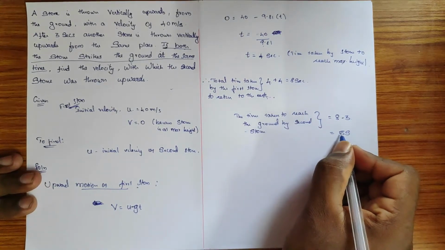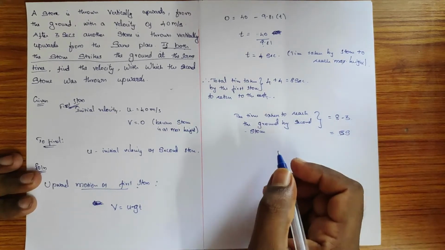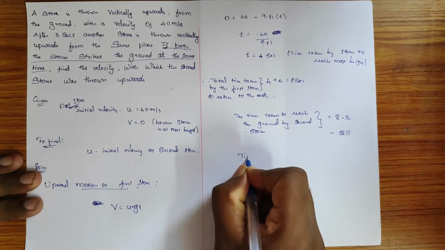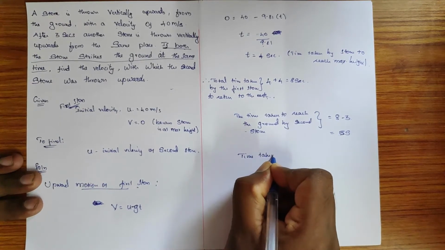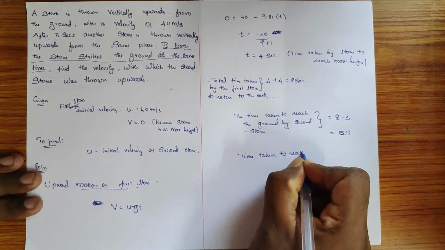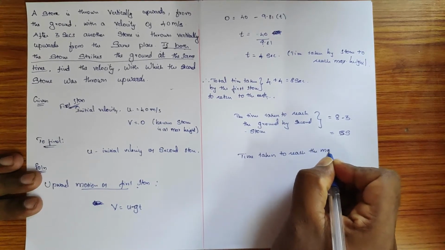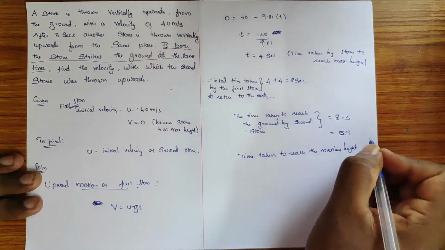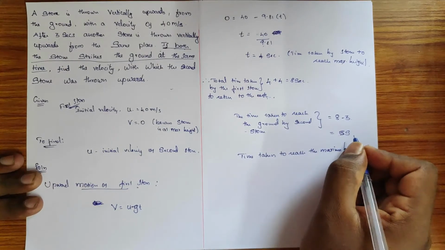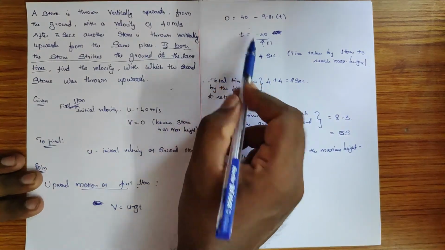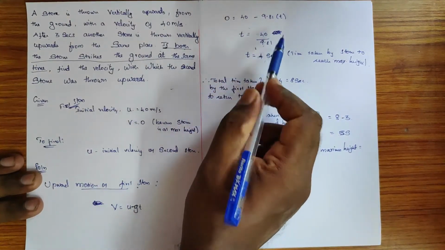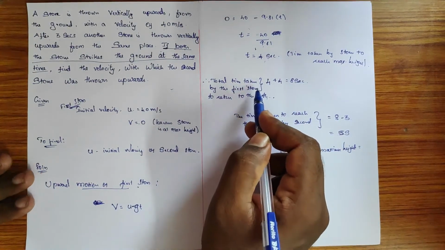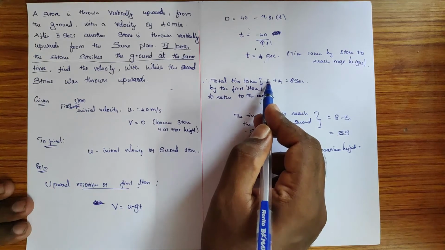So if that is the full time taken by the second stone, then the time taken to reach the maximum height will be half of it. We have identified for the first stone the time taken to reach the maximum height, and to reach the earth we just added 4 plus 4.